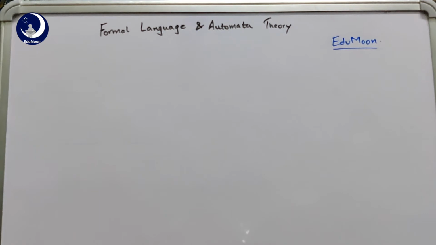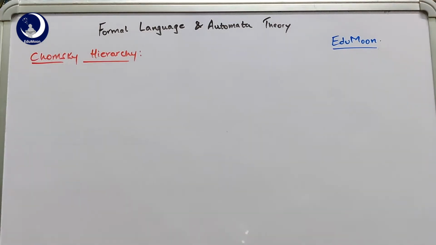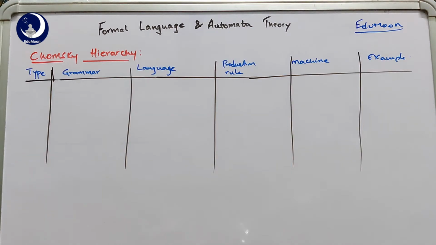So today we'll continue our discussion about the basic definitions of formal language and automata theory. In this class, we shall discuss the types of grammars, languages and machines and the relationship between them using a classification called the Chomsky hierarchy. The Chomsky hierarchy gives the classification of all the languages and grammars which are computable and the machines which accept them. It can be categorized into four different types: type 0, 1, 2 and 3.